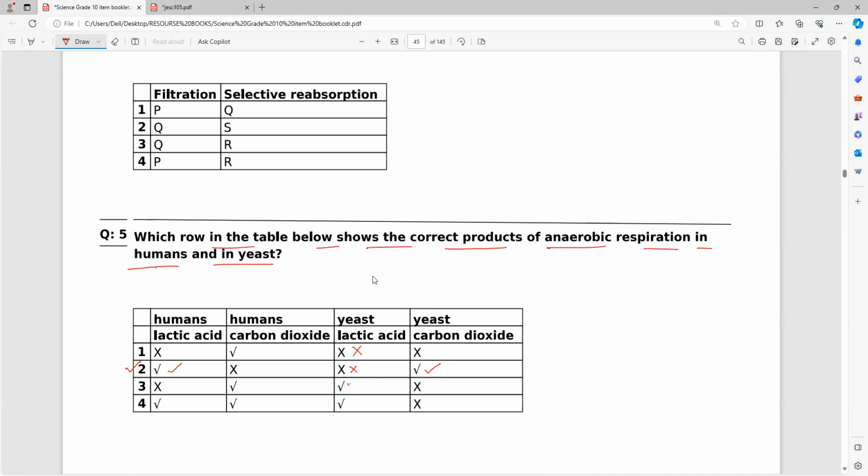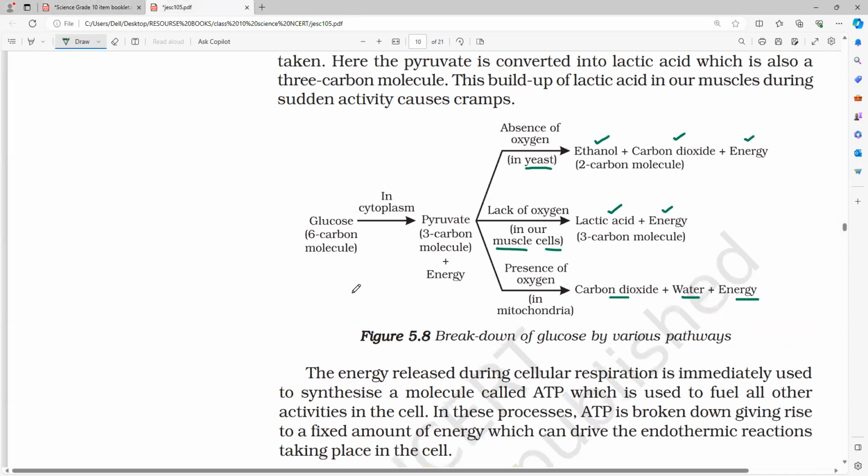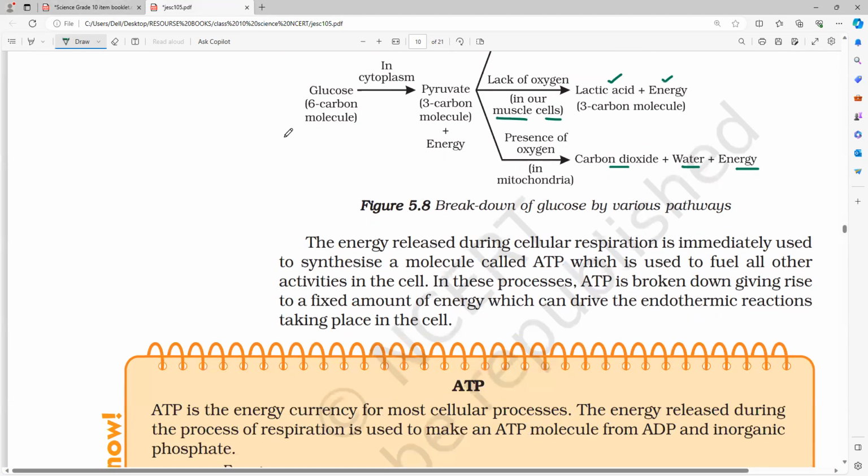Is everything clear, everybody? Yes, sir. This flowchart is very, very important. Even for 3 marks, in many years they will ask us. So you have to draw it. Those who are doing previous years' papers can see how they are asking this. So please remember that this is one of the most important flowcharts in this chapter: the breakdown of glucose.